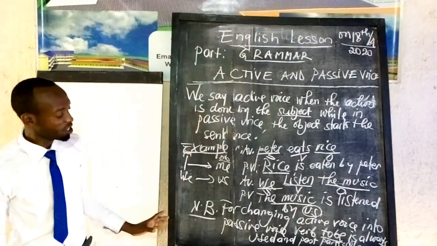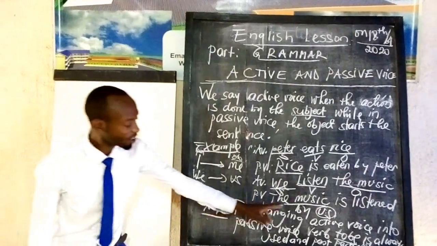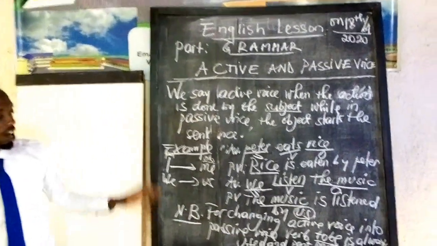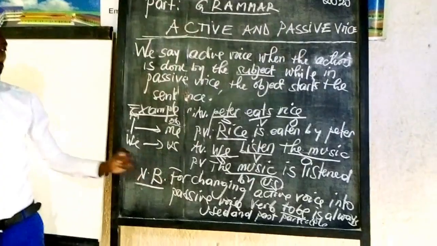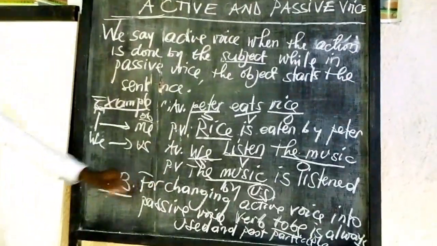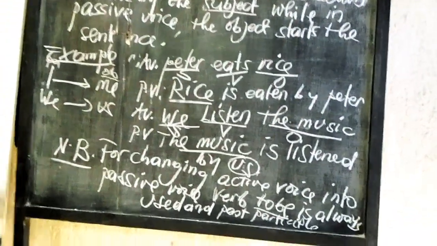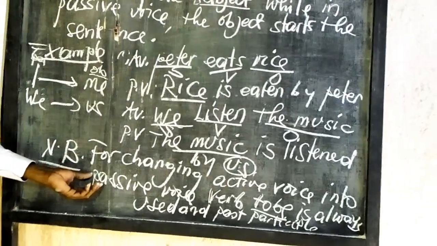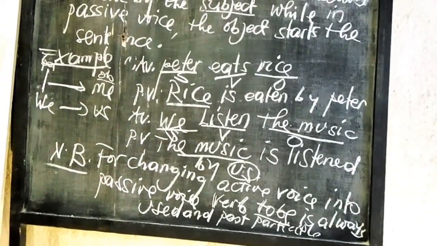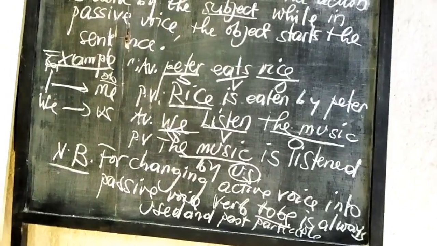When you are changing active voice into passive voice, the verb to be is used. When we learned about tenses, I told you that the auxiliary verb to be is used in continuous tense and in passive voice.